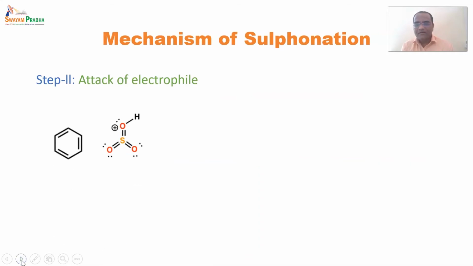So the same thing happens, that pi electrons from the benzene ring. So the pi electrons have been shifted towards one carbon, and another becomes an electron deficient center, due to which the electron rich center attacks the electron deficient atom, and now the bond between oxygen and sulfur will break, and electrons will be shifted onto oxygen.